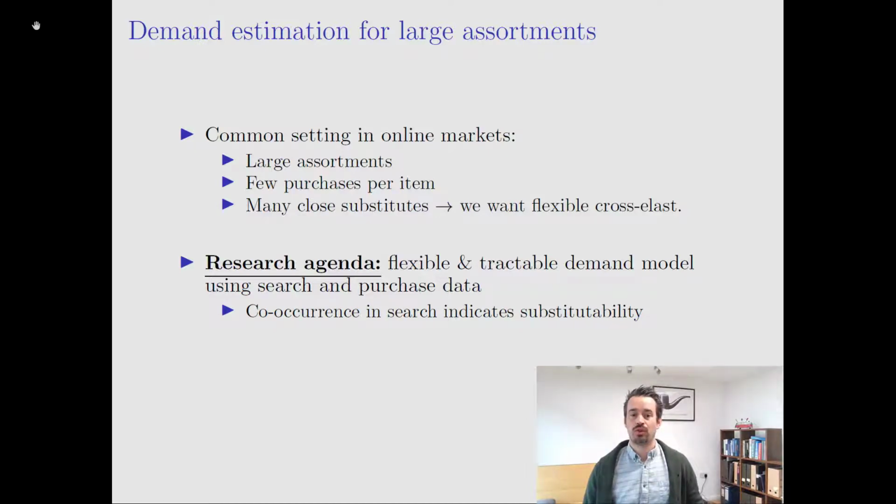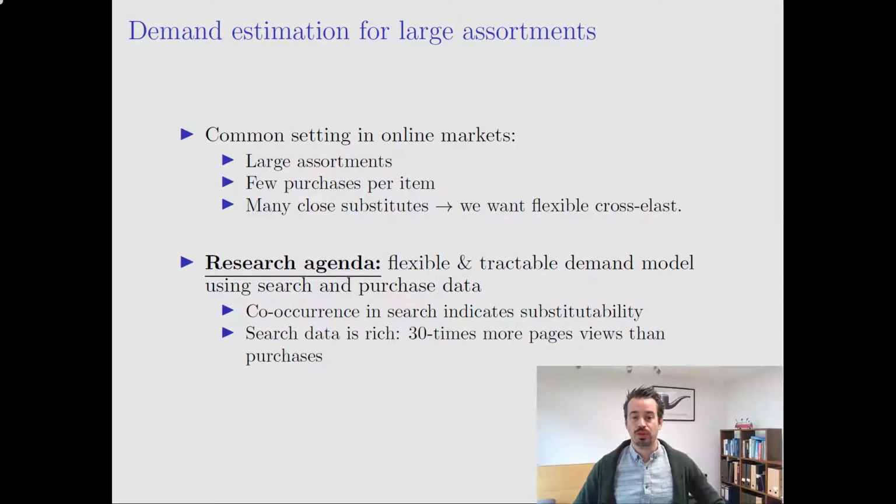One is that co-occurrence in search is going to indicate substitutability between products. So if a lot of consumers look at two products in the same search session, that should tell us that consumers deem those products to be similar to each other. Moreover, search data is much more abundant than purchase data. In our setting, the average product is searched 30 times as often as it is purchased, and hence we have a lot more information to work with when also including search data.